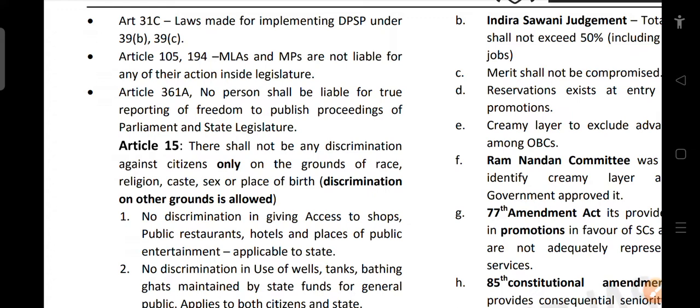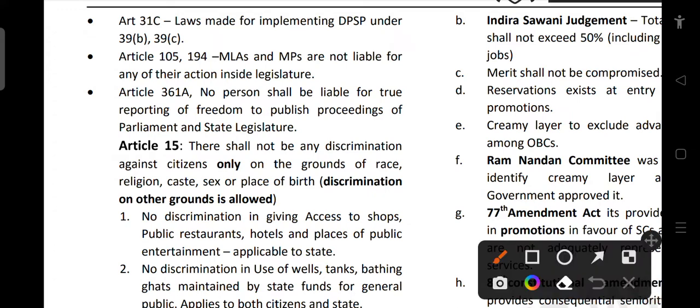Now Article 31C, laws made for implementing DPSP under Article 39B and 39C. So this is an exception. For implementing certain DPSP under Article 39B and C, Article 31C says that fundamental rights can be compromised for implementing this DPSP.